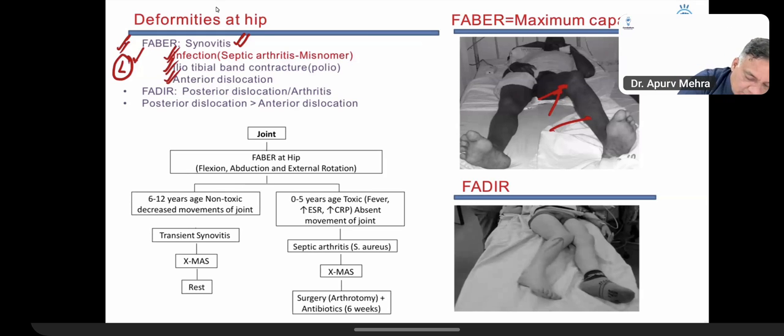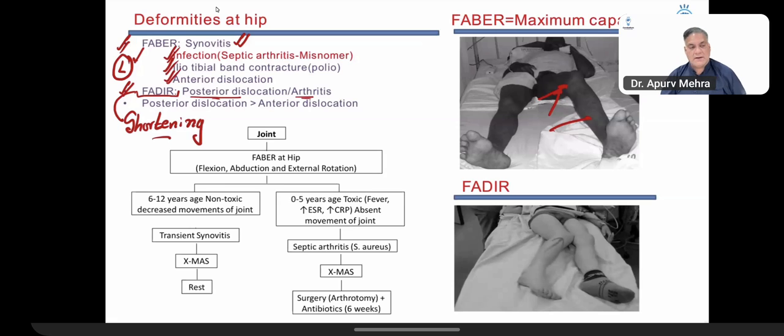Deformities of the hip. As compared to it, flexion, adduction, internal rotation, FADIR, is a feature of posterior dislocation of the hip and more than arthritis. So this is something which is very important. Posterior dislocation of the hip more than arthritis. Okay. So remember that a hip dislocates posteriorly more commonly. And that is why in FADIR, posterior dislocation is given first.